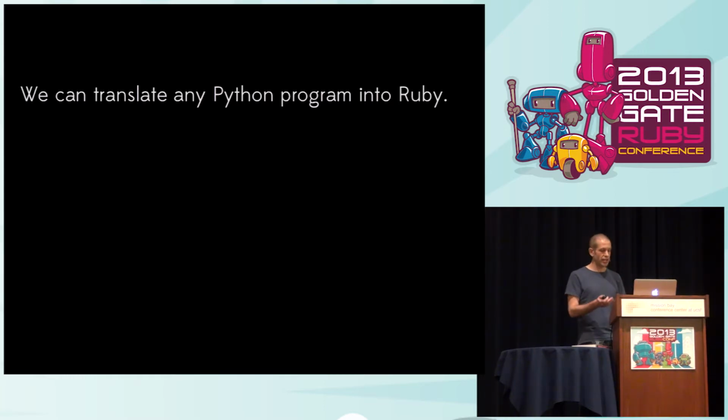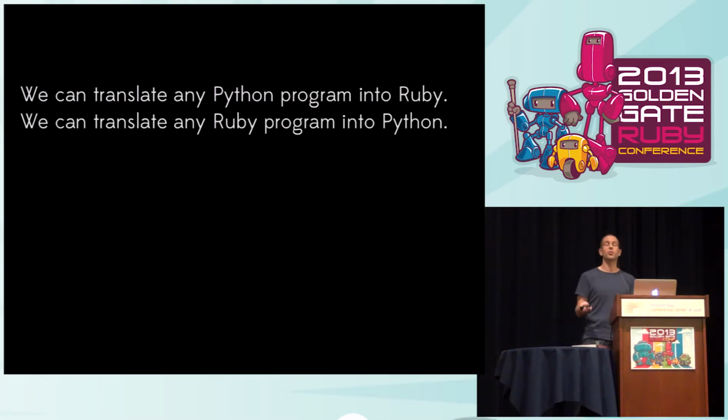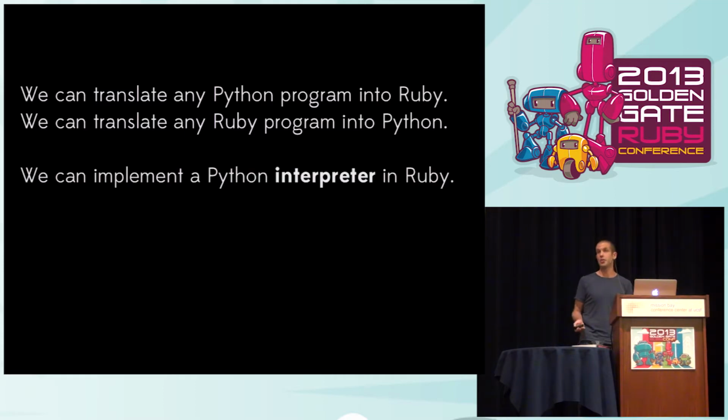It's just that these two programming languages have the same kind of power, and you can do it the other way around as well. There's nothing special about Ruby. You can take a Ruby program and translate it into Python. And actually, there's something a bit deeper than that. It's not just the case that any individual program written in Ruby or Python could be converted into the other language. It's also possible to write a single Ruby program which is as good as all Python programs. What I mean by that is you could write a Python interpreter in Ruby.